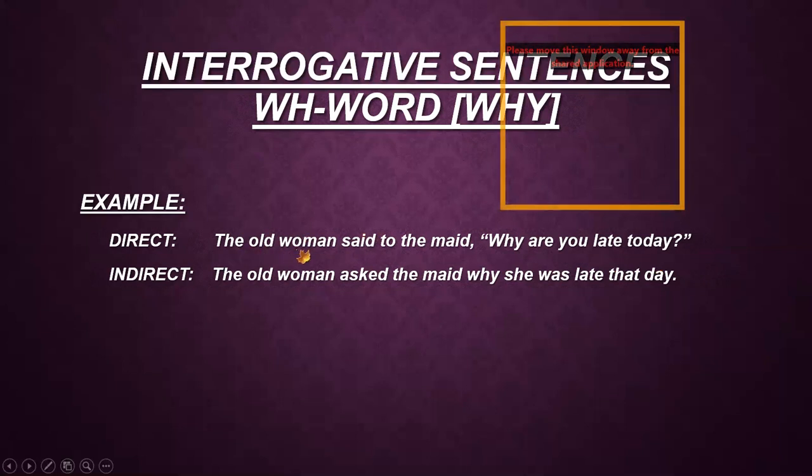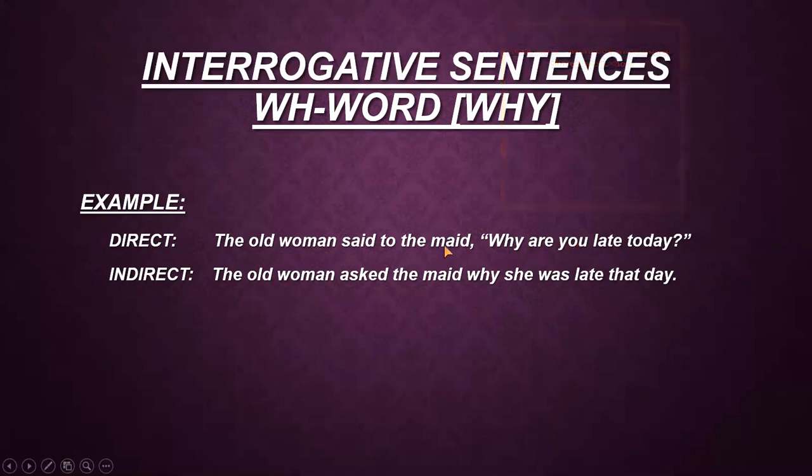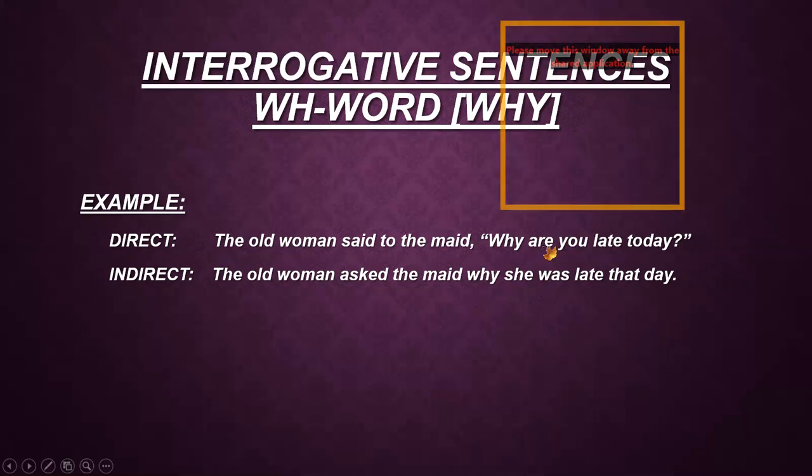Now the old woman is the subject, so I have copied it here. Said to has to be changed into asked. The maid is the object, so it remains the same. Then we remove the comma and we copy the WH word with a small w. Then again, because I want to change it into an assertive sentence, I come directly to the subject. You is used for maid here, and maid must be a female person, so I have written she here. Then are is showing present tense, so was is used to replace it, which is showing the past tense. Then late is the object, so we copy it, and today has to be converted into that day, full stop.